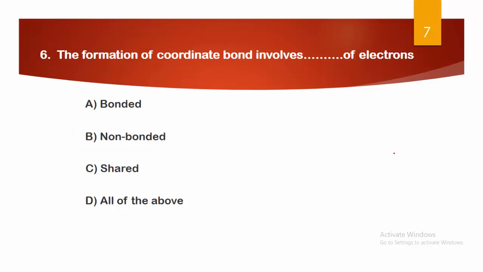Next, the formation of coordinate bond involves dash of electrons. Options: A. Bonded electrons, B. Non-bonded electrons, C. Shared electrons, and D. All of the above. The formation of coordinate bond involves option B, non-bonded electrons, which are also called lone pairs of electrons. There is a donation as well as acceptance of non-bonded electrons between certain atoms, which forms the coordinate bond. So option B is the right answer.